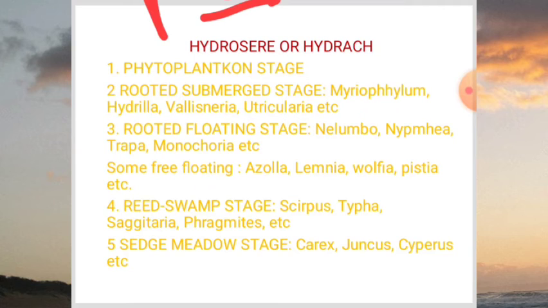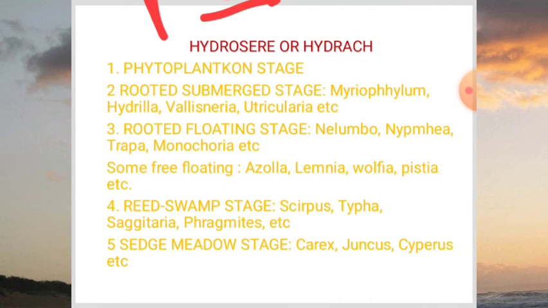In this rooted floating stage, species of plants like Nelumbo, Nymphaea, Trapa, Monochoria emerge. These plants have large leaves floating over the water.